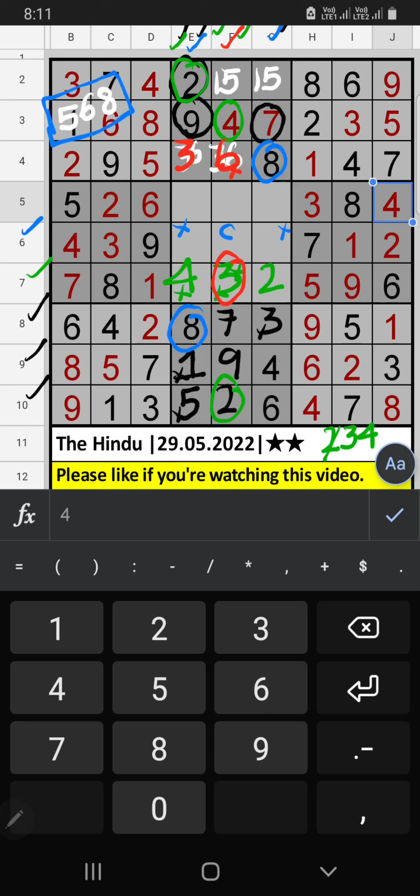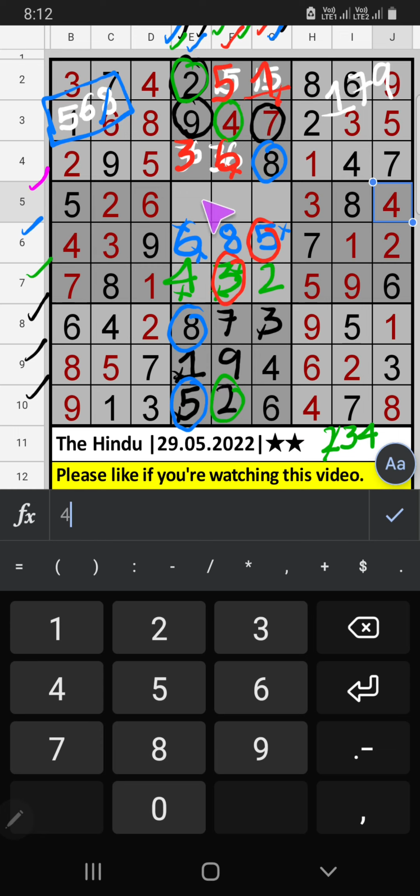Then 8 is confirmed here. Then only 2 numbers are remaining, 5 and 6. Column E we have 5. So 5 can't come in this cell. 5 is confirmed here. Then 6 is here. Column G, we have 5, so 5 can't come in the cell, 5 is confirmed here, then 1 is here.